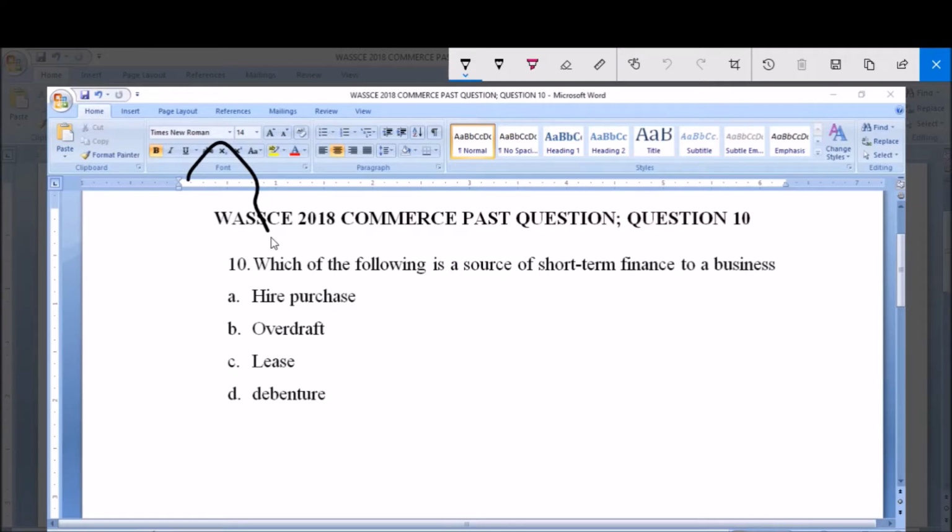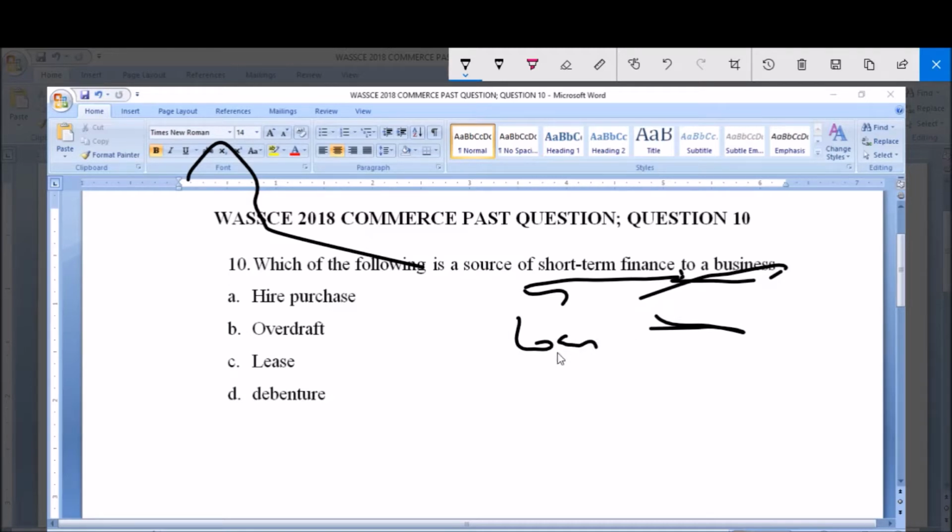Question number 10 says, which of the following is a source of short-term finance? Short-term finance to a business, that is borrowing money in a short term, which is a loan for a short time period.